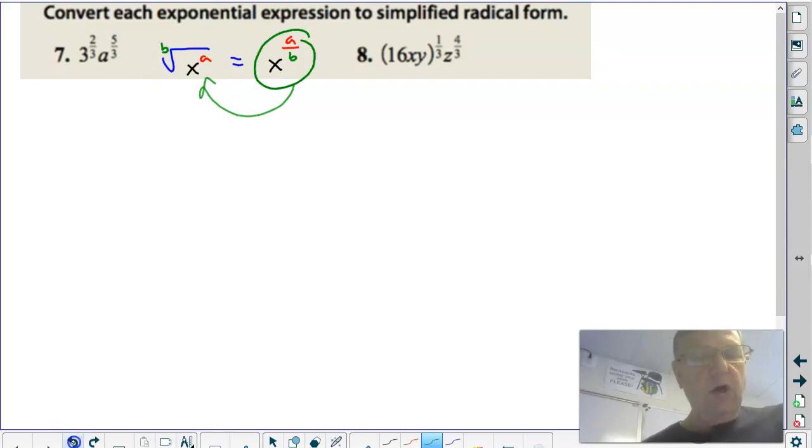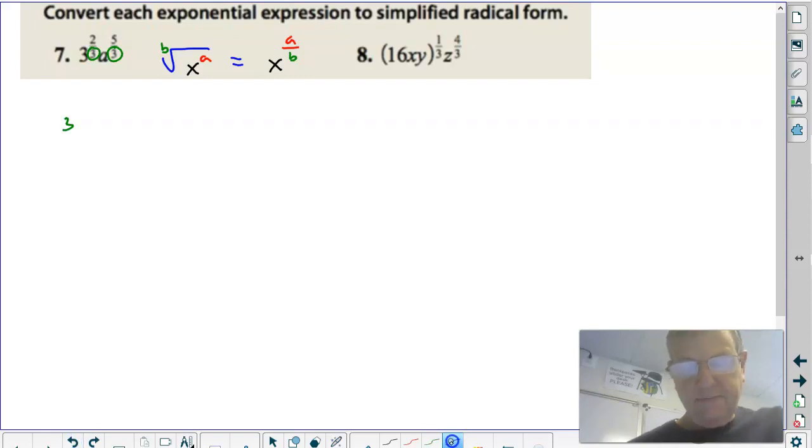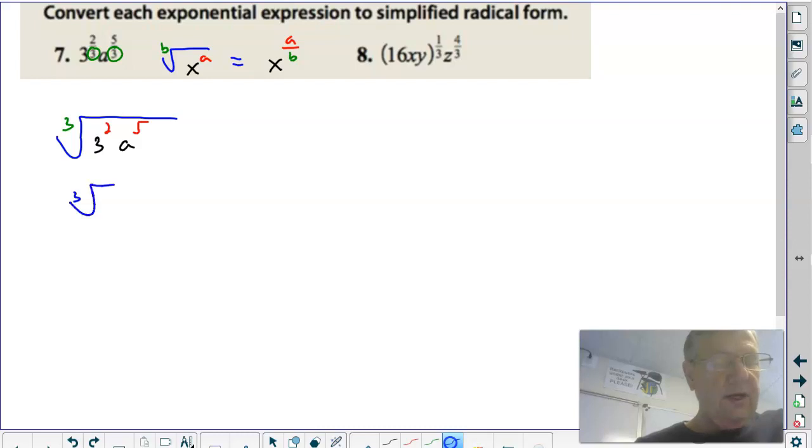All right, and again, this just helps in your understanding of what's going on. So notice where the index is. These 3's are my index, right? And then what do I have? I have 3 squared times a to the 5th. 3 squared times a to the 5th. And in addition, there's a couple other things going on here. I should turn this into a 9.